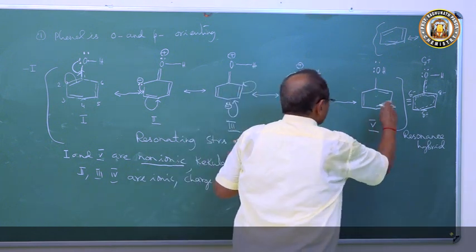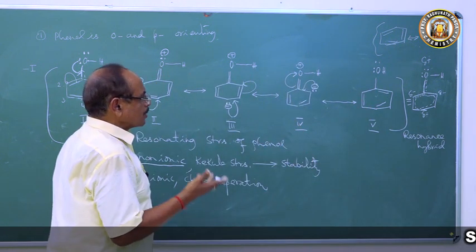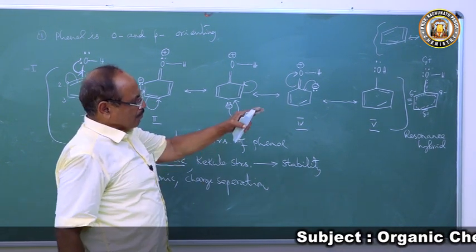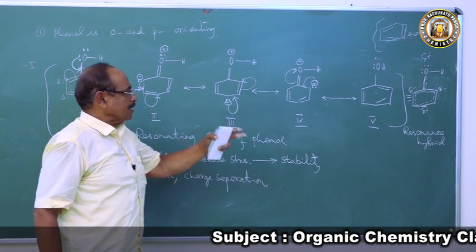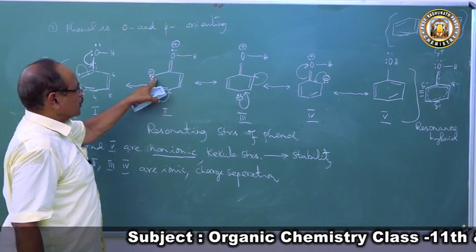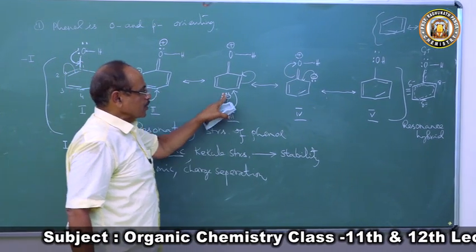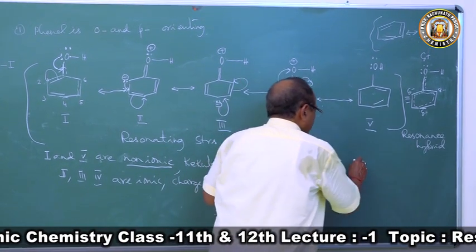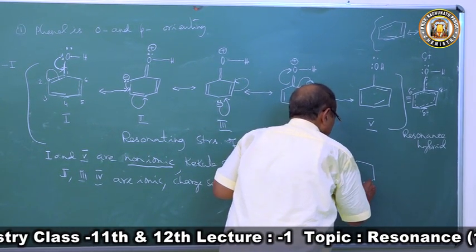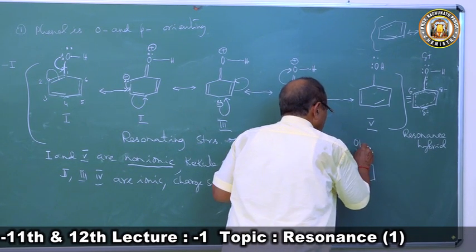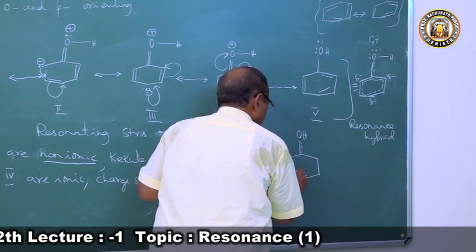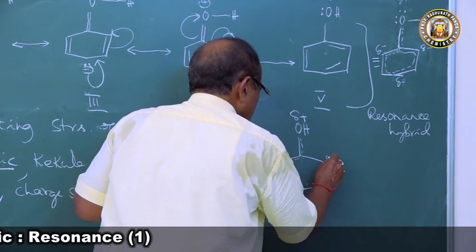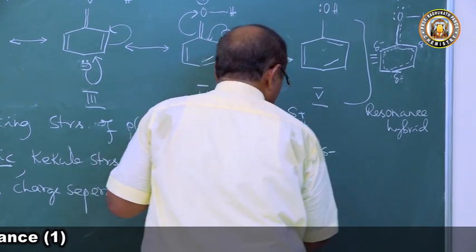Now if an electrophile comes, where will the electrophile go? The electrophile is positively charged, so it will find its position where there is negative charge. At the ortho position we have negative charge, and at the para position we have negative charge. This is the resonance hybrid we got. Because of the delocalization of the OH group, we got the negative charge. Here is a positive charge, here you have negative charge at the ortho position, and this is the para position.